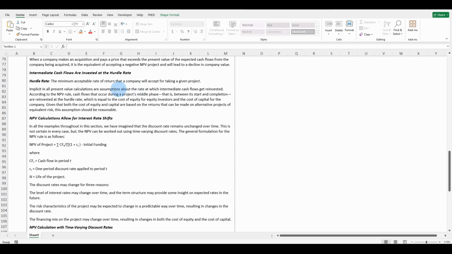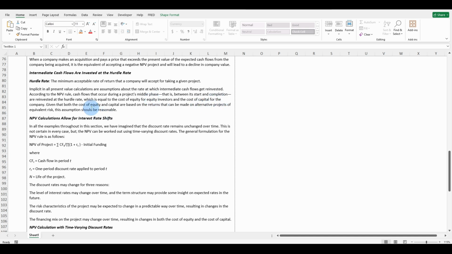Intermediate cash flows are invested at the hurdle rate. Hurdle rate: a minimum acceptable rate of return that a company will accept for taking a given project. Implicit in all present value calculations are assumptions about the rate at which intermediate cash flows get reinvested.